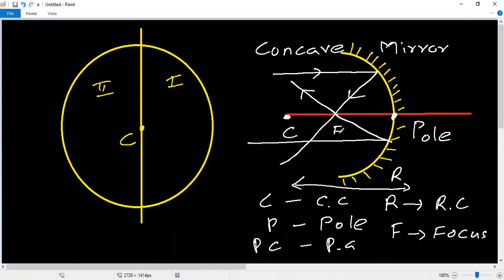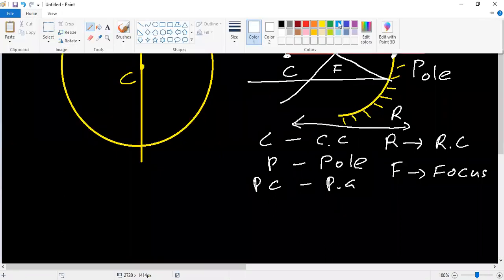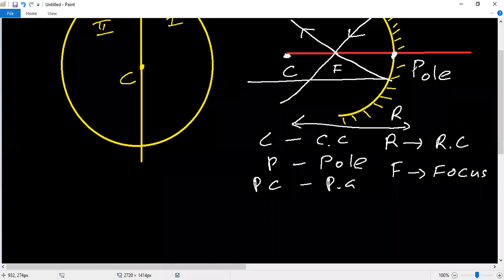Focus to pole, the distance, is the focal length. The distance between focus and pole, this length F to P, is the focal length.